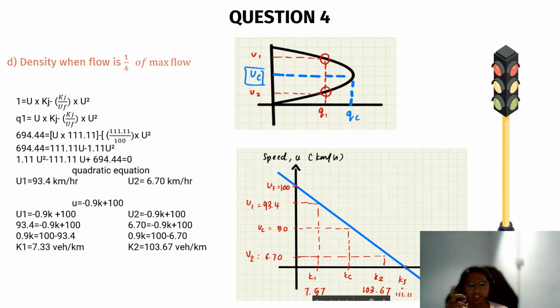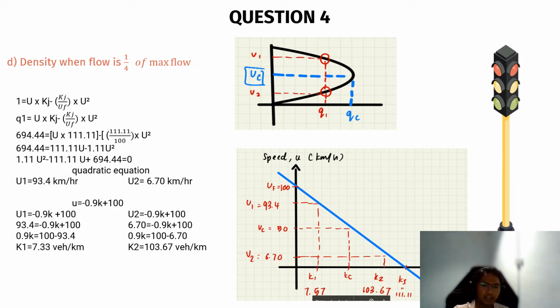So we arrange it, we will get a quadratic equation, which is 1.11 U square minus 111.11 U plus 694.44 is equal to 0. If we calculate it using a calculator, we will get two values of U, which is U1 equal to 93.4 km per hour, and U2 equal to 6.70 km per hour.